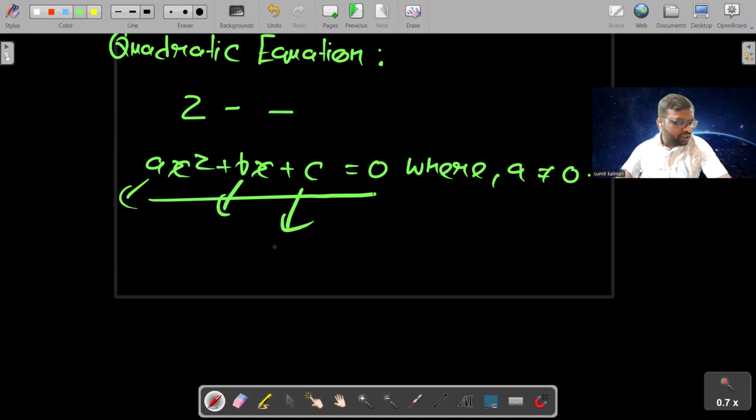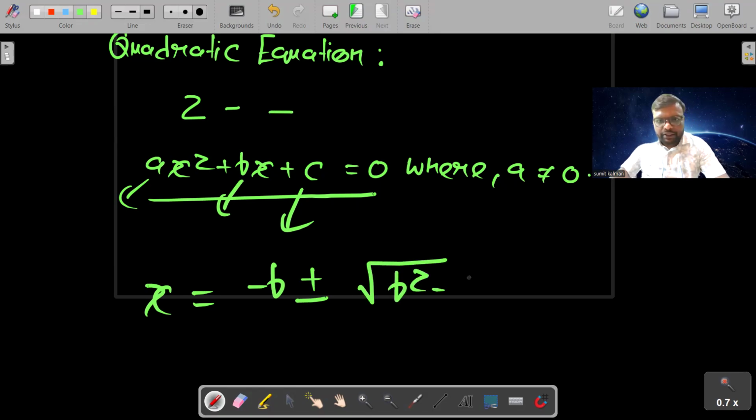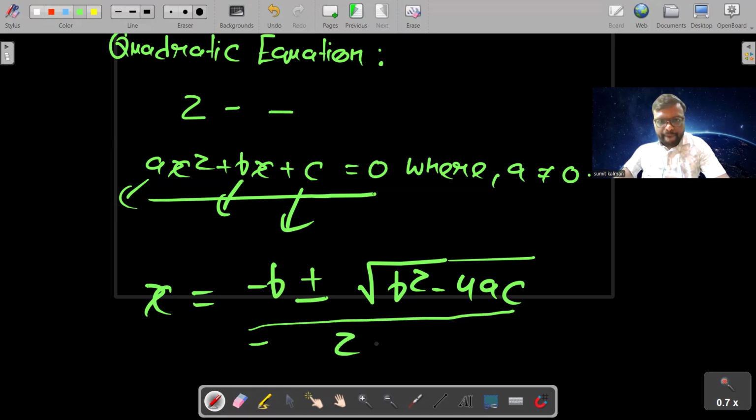And students, its solution is, as we all know, we have studied in class 7th, 8th, and 9th, x is equal to minus b plus minus under root b square minus 4ac upon 2a.